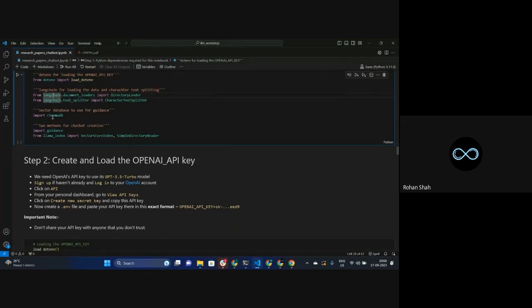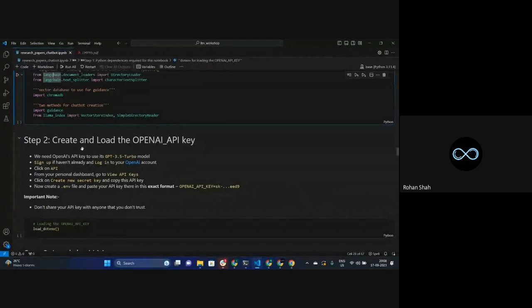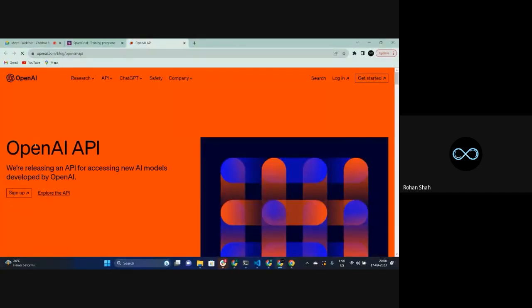All right. So what I'll do is the second step. The second step is to create the OpenAI API key, and then load it to our particular environment. And how are you going to do it? That's where you will have to click on this particular link. It will redirect you to the OpenAI API. You sign up if you haven't already, and then once you are done, you simply log in.